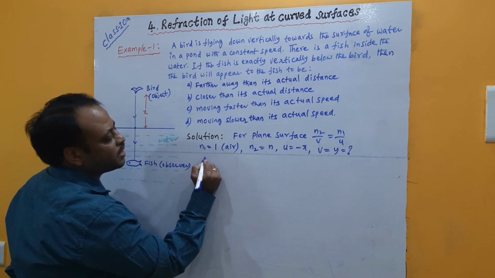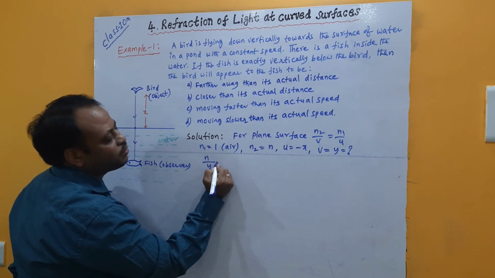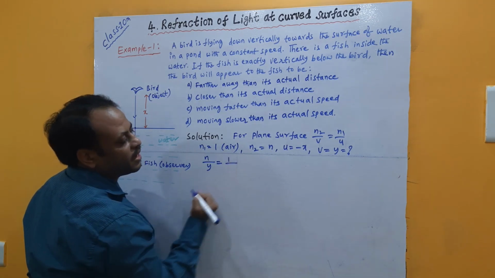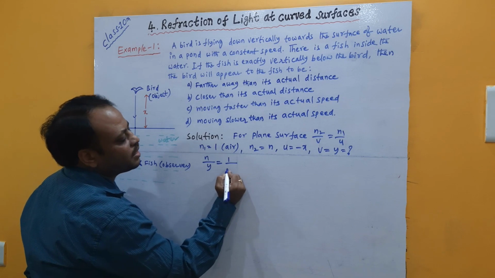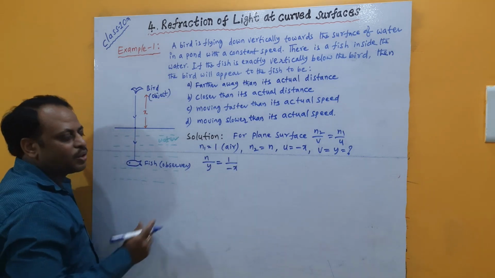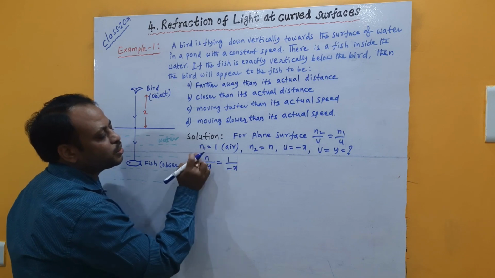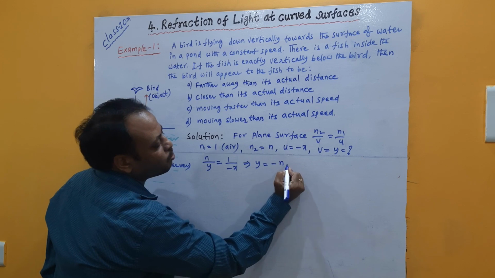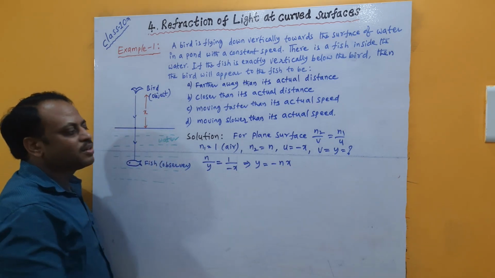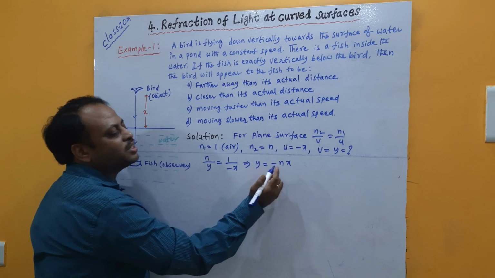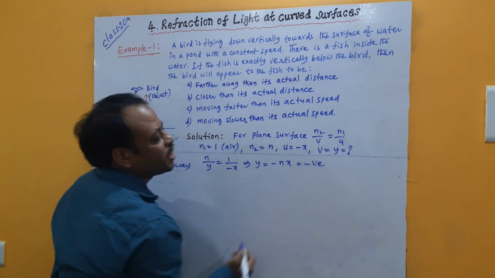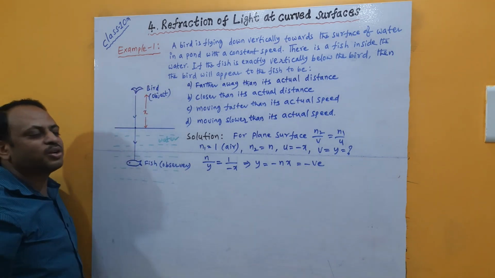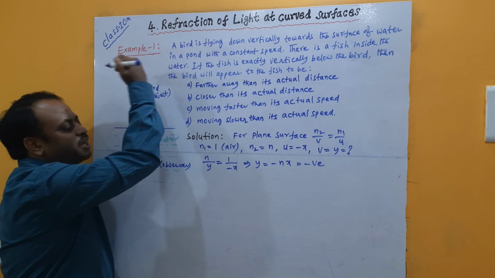That is, n2 is n, by v is y, which I need to calculate. That is equal to n1 is 1 for air, by u is x, but that is minus x. Now by cross multiplication, y is equal to minus x into n. Means we can write y is equal to minus n into x. Now see here, y value is negative. What does negative mean? Negative says that image distance used to be above the principal axis, or against the light rays we have to measure. Means the image is formed in the air medium only.